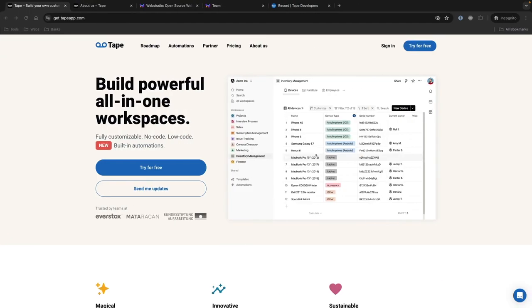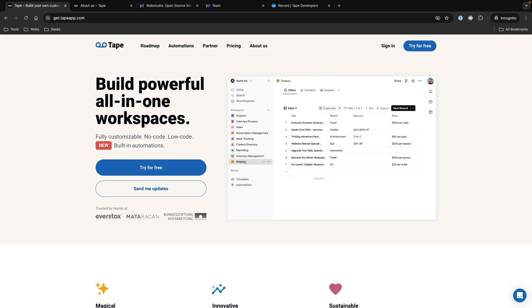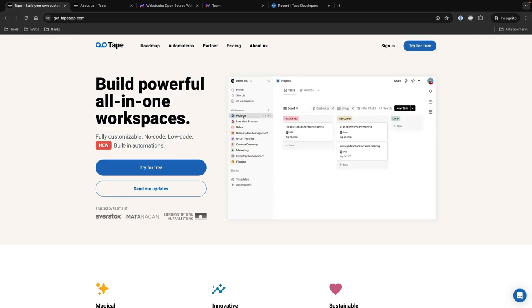Okay, so let's start with Tape. Tape is a place where you can create powerful all-in-one workspaces that are fully customizable, with no code or low code, and you can build automations. The all-in-one is exactly what Tape is. You can create anything on Tape.